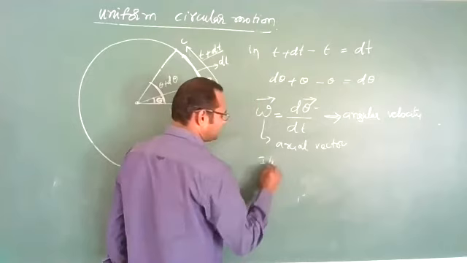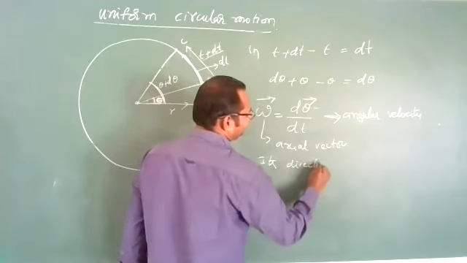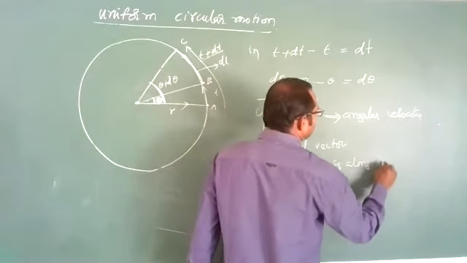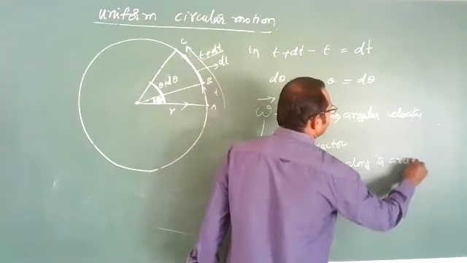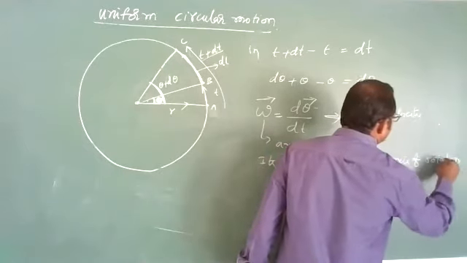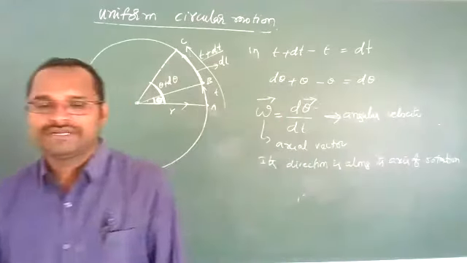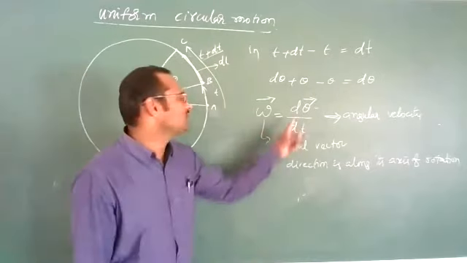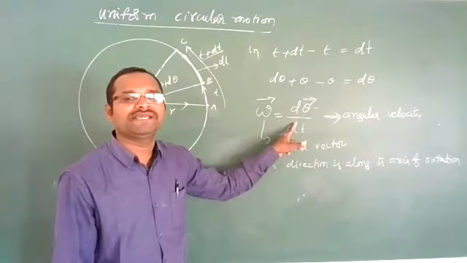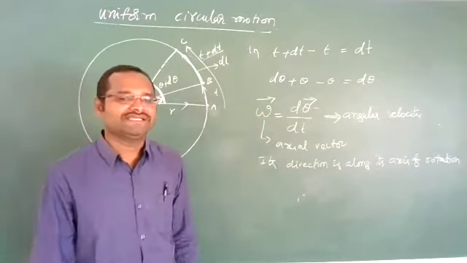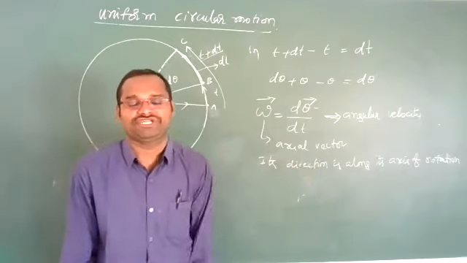Its direction is along its axis of rotation. What is the direction of angular velocity, sir? If it is a vector quantity, small angular displacement by small time is a vector quantity, and its direction is along the axis of rotation.